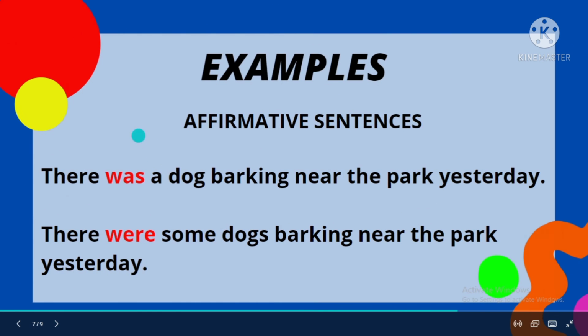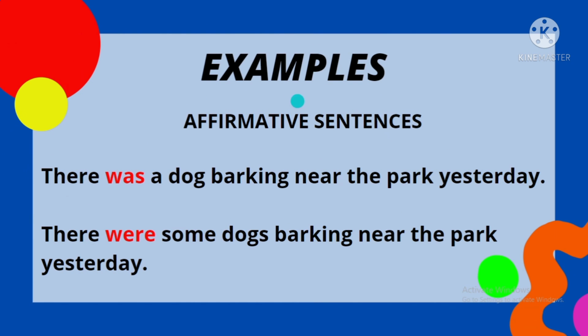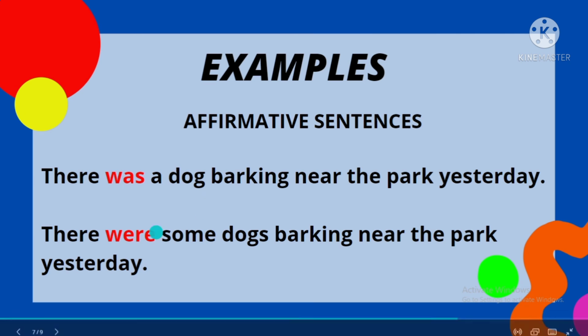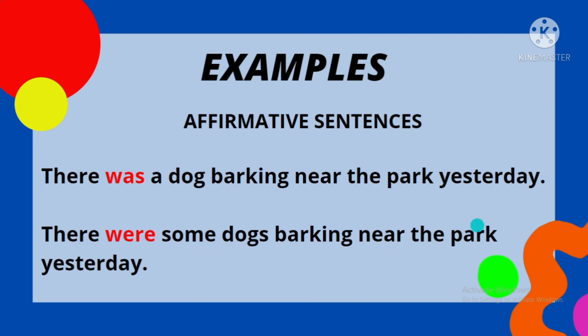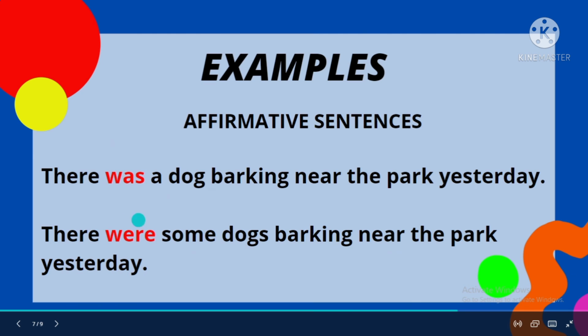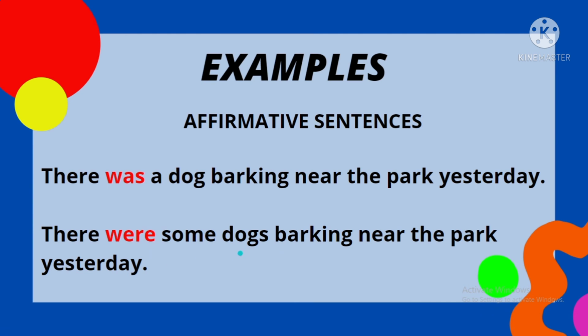Now let's have a look at examples of affirmative sentences. There was a dog barking near the park yesterday. They use was over here because it only refers to one dog. Now the second sentence. There were some dogs barking near the park yesterday. Why did they use were? Because some dogs means more than one dog.